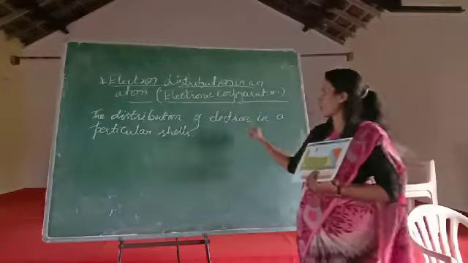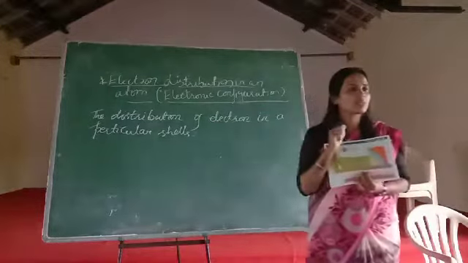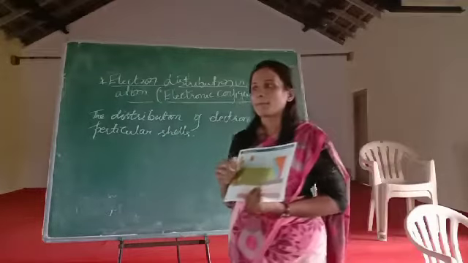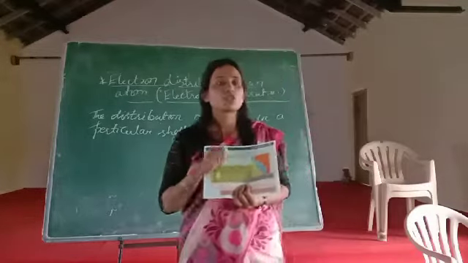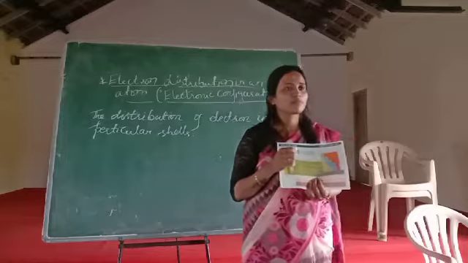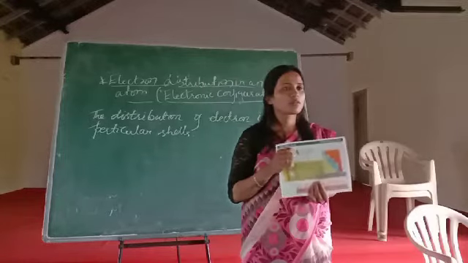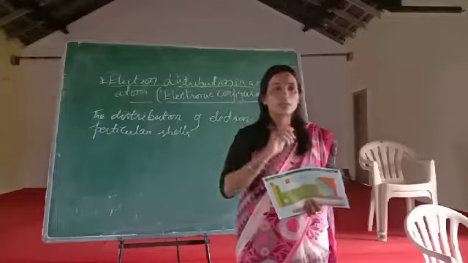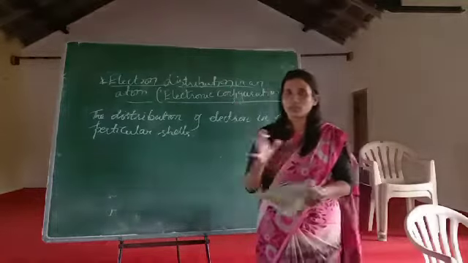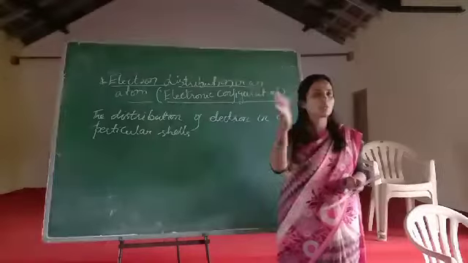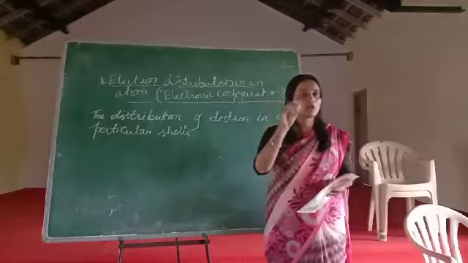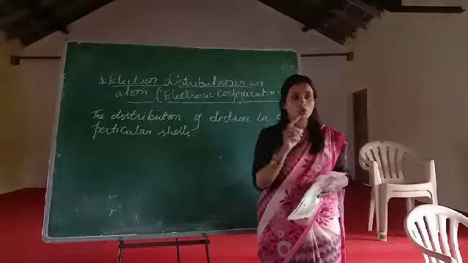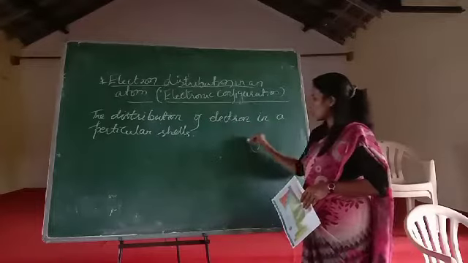See here, the distribution of electrons in a particular shell. What is the meaning, children? Can anybody tell? What do you mean by distribution? Which was in a group, we have to separate it. That is called distribution, and put it in a particular room. I told you, Bohr gave the shells.